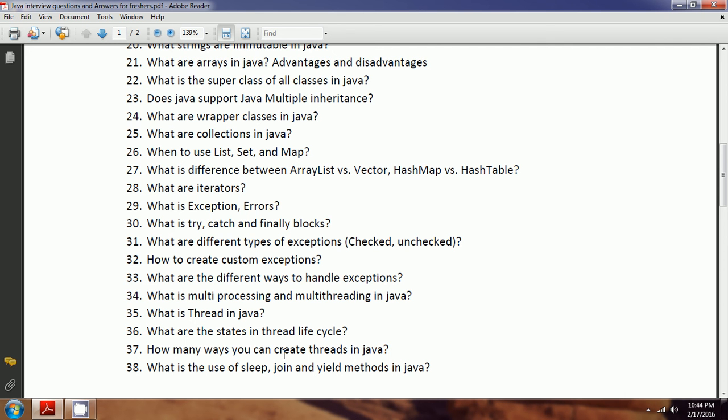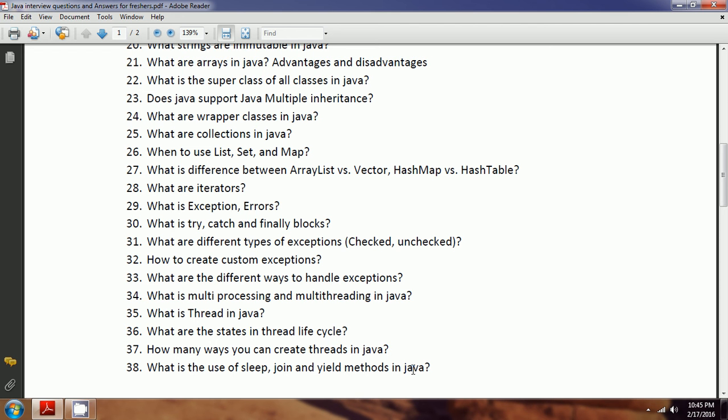And then what is the use of the sleep, join and yield methods in Java? The first one is sleep. It suspends your thread for the time you specify in the Thread.sleep method. Then for that many seconds the thread will sleep, and it will not release the locks. The first difference is, in the case of join, join always makes the other threads stop until the current thread completes.